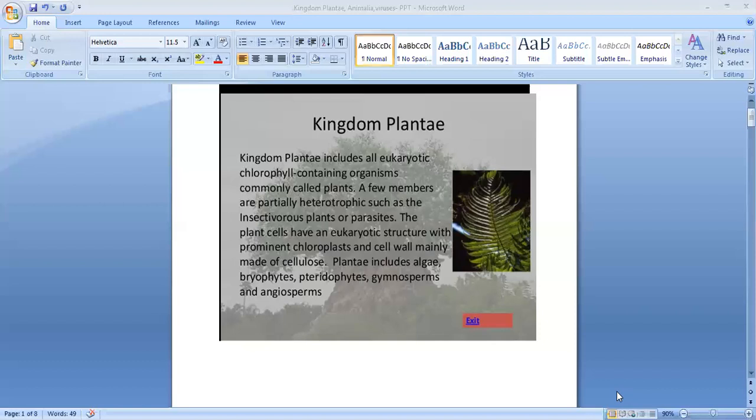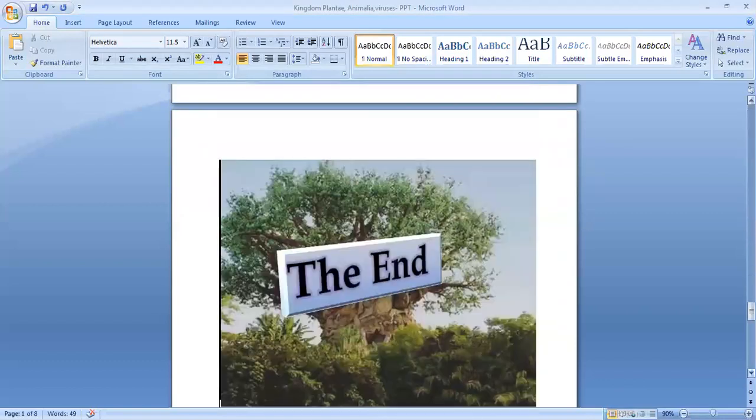And if you are talking about the life cycle of a plant, it has two phases. One is the sporophytic phase, the second one is the gametophytic phase. And there is alternation between these two phases also. Let us see what is the difference between the sporophytic phase and the gametophytic phase.